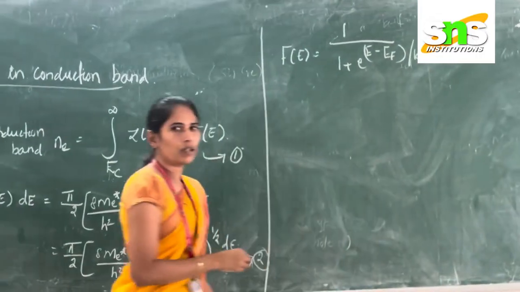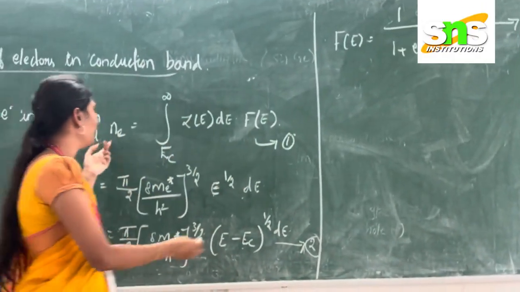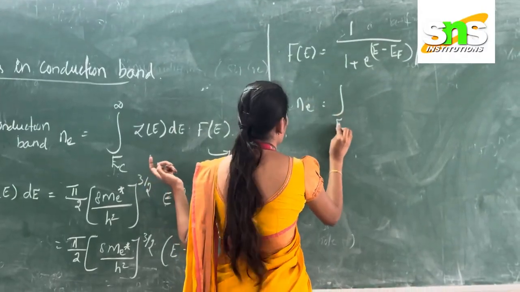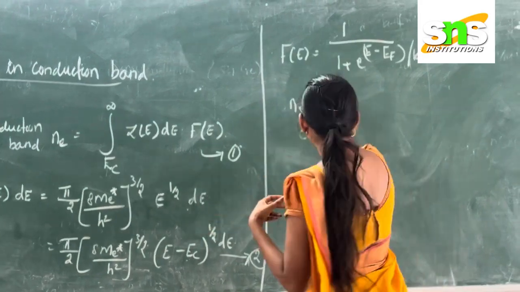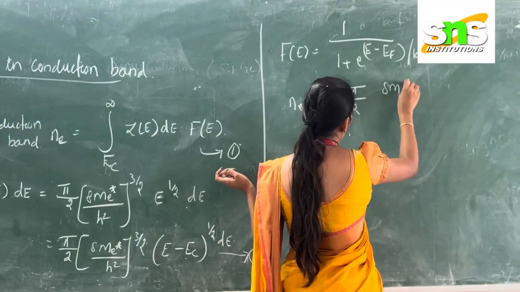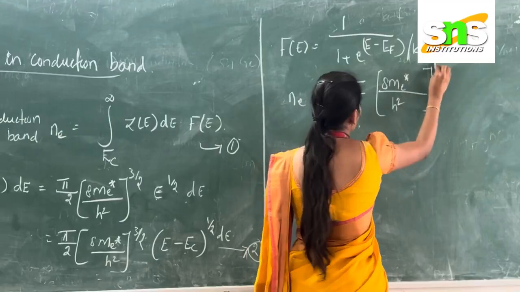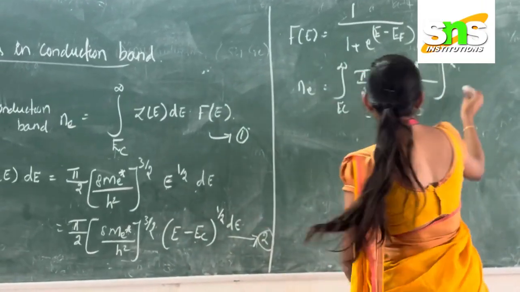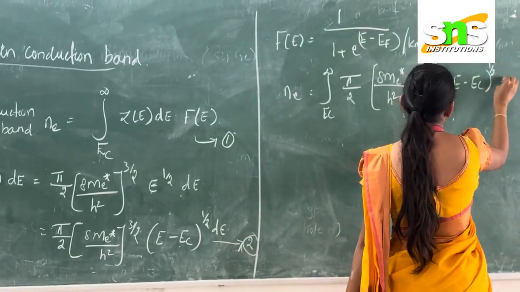So equations number 2 and 3 are substituted in equation number 1. That is Ne is equal to the integration from Ec to infinity. The value of g(E) dE is pi by 2 into (8 m star, where m star is the electron's effective mass, divided by h square) whole power of 3 by 2 into (E minus Ec) whole power of 1 by 2 into dE.